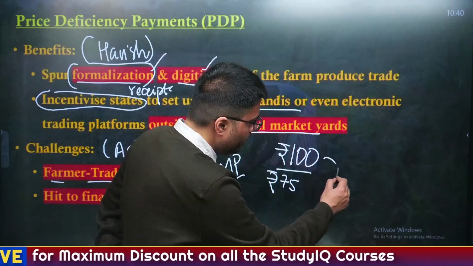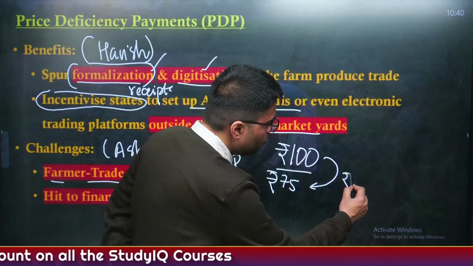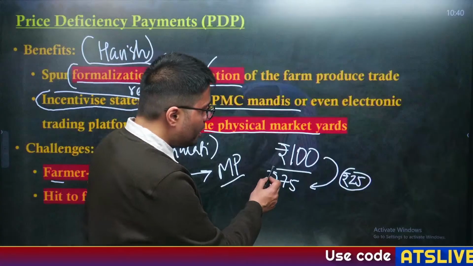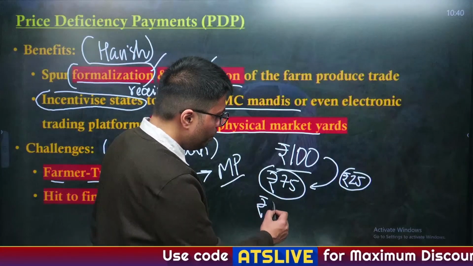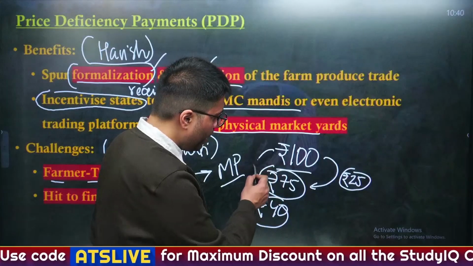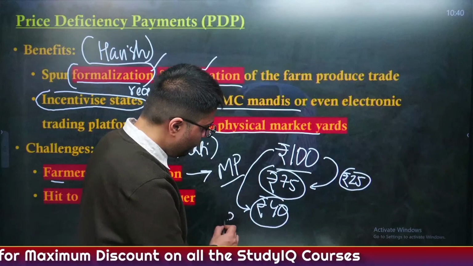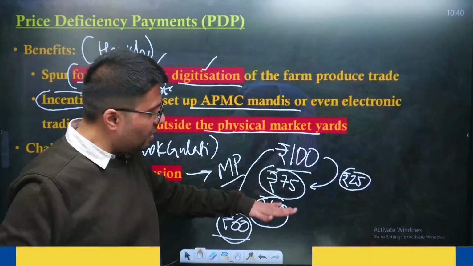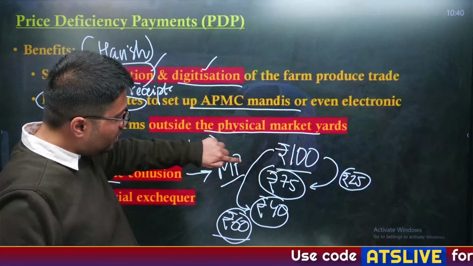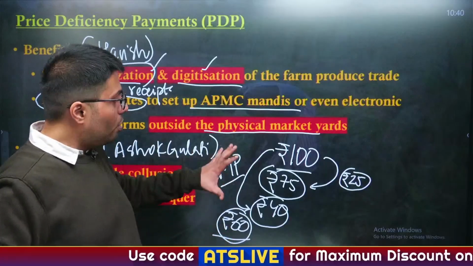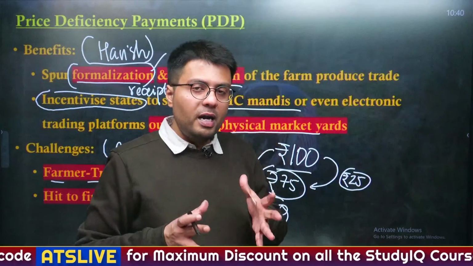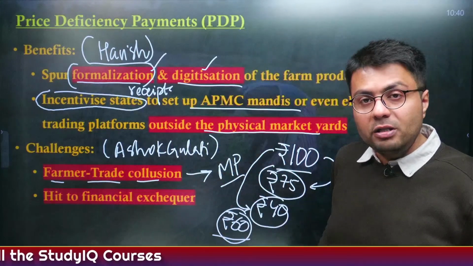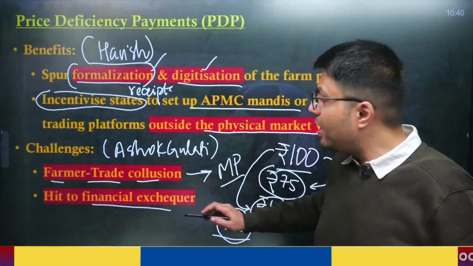So in that case, the compensation given by the government to farmers will be rupees 25. But what if farmers and traders actively collude to reduce this market price from 75 to rupees 40? In that case, the support provided by the government to farmers will increase from 25 to rupees 60. Theoretically, the farmers will be compensated for the reduction in market prices, but eventually it is the government who is paying more money. So by the active participation of both traders and farmers, if they decide to collude, it will increase the government's outgo on the price deficiency payment system and will also create pressure on the financial exchequer.